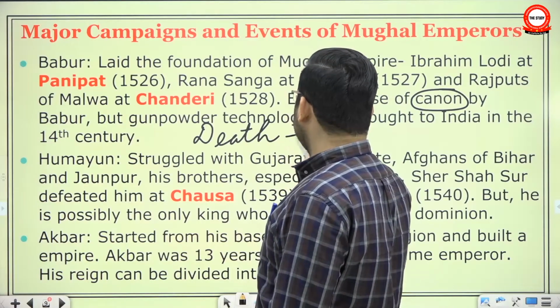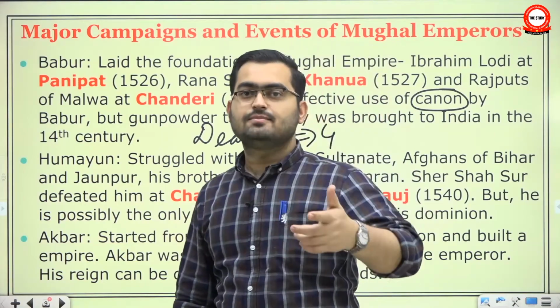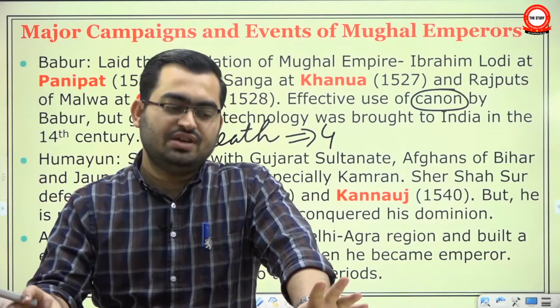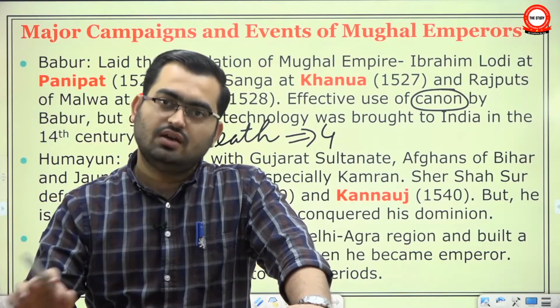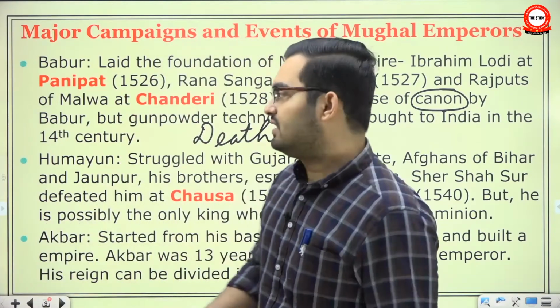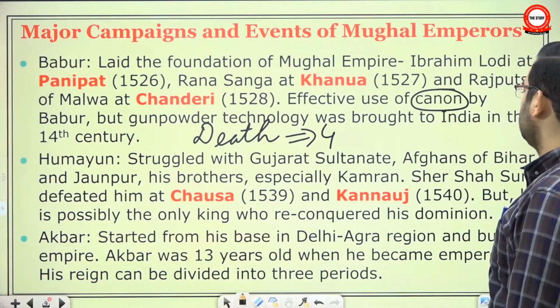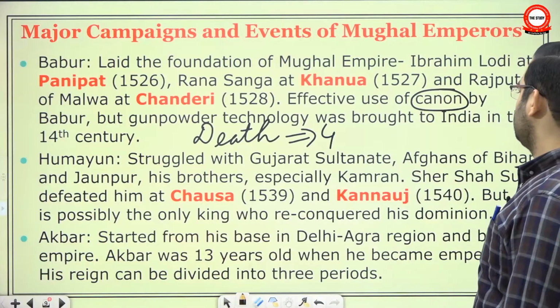See, Babur had 4 able-bodied sons left when he died. Humayun was his heir apparent, and he told him that, look, be gentle with your brothers, but don't divide your empire. Okay. Now we will see the relevance of that sermon in a short while. After him, Humayun struggled with Gujarat Sultanate, Afghans of Bihar and Jaunpur, his brothers, especially Kamran.